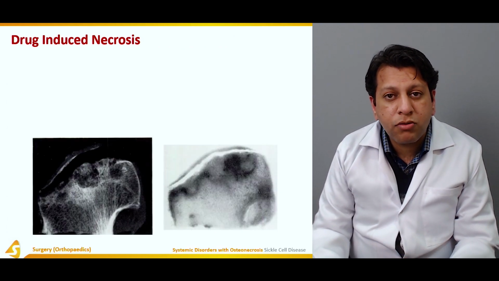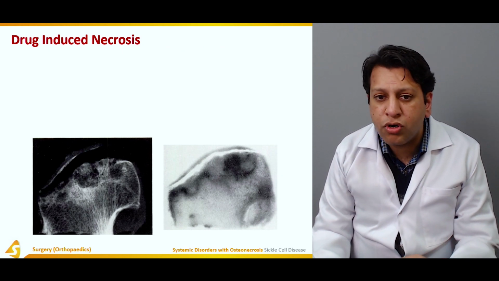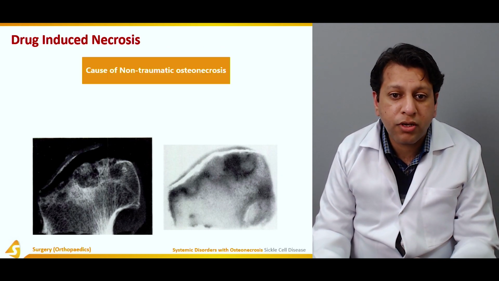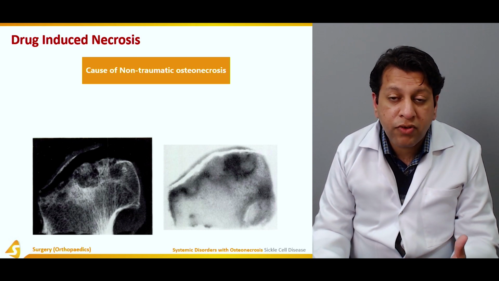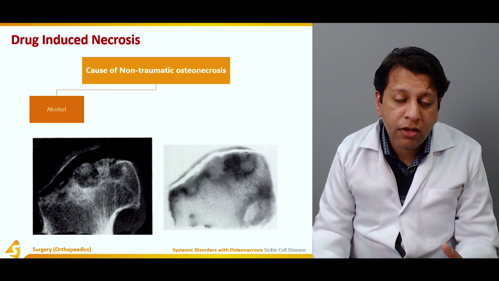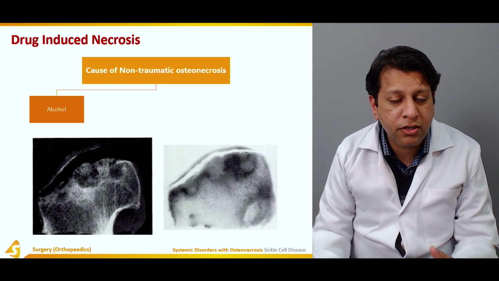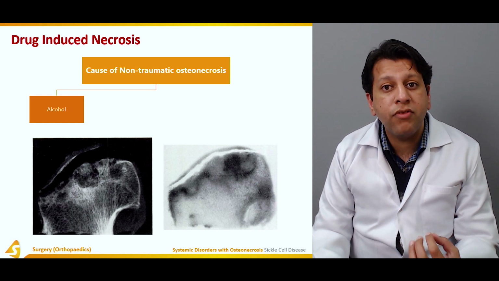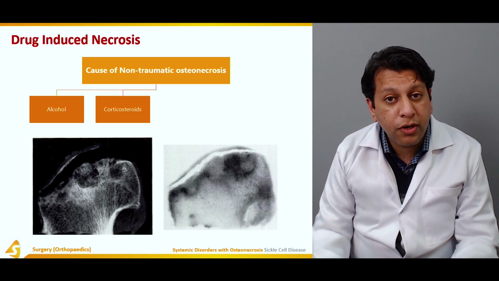So, what are some of the causes which are not related to trauma? They may be drug induced. For example, the drug induced or non-traumatic causes of AVN include alcohol. Why does alcohol cause AVN? Because a lot of highly charged free radicals are released in the blood, which eventually cause AVN. Then steroids.